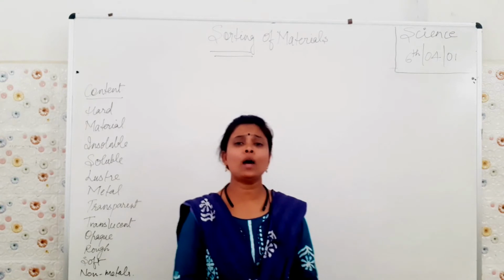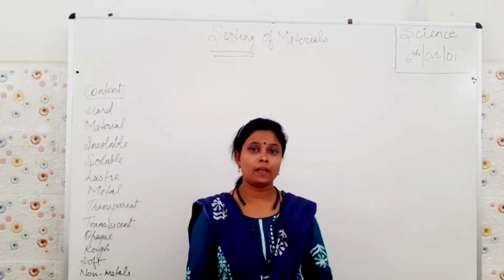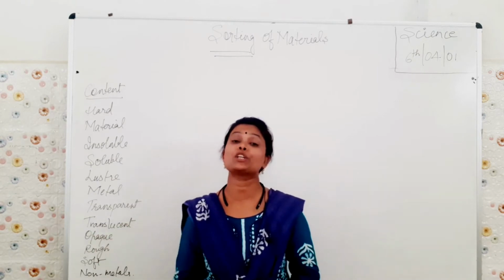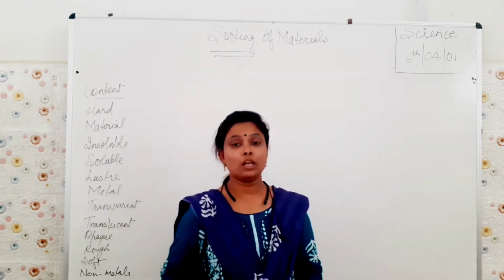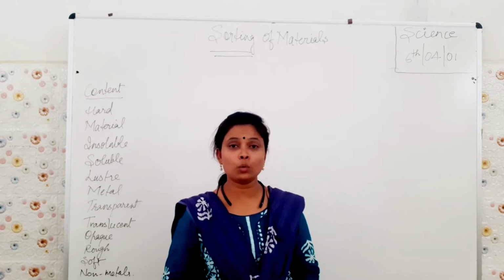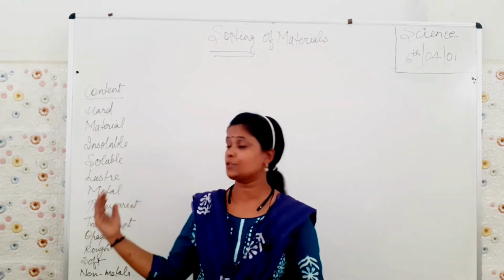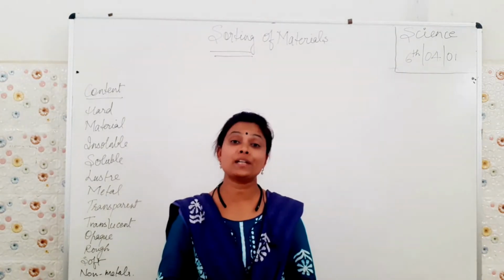Suppose you want to see your face for getting ready. Okay, you have to go to school, or any occasion is there, you have to dress up. So what will you do? You will stand in front of an opaque substance or in front of a transparent substance.